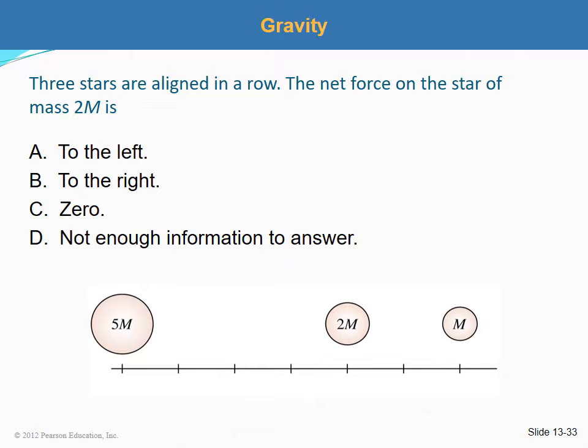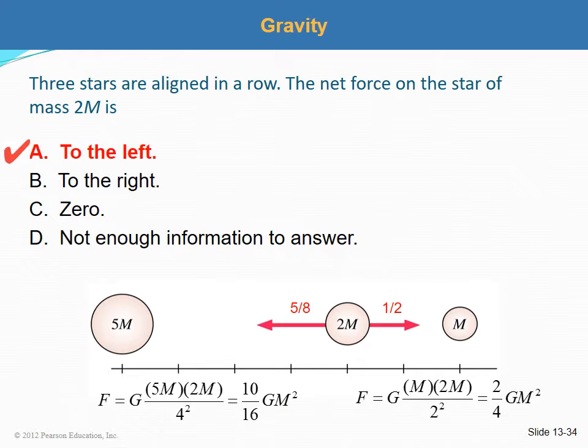Three stars are aligned in a row. The net force on the star of mass 2m is to the left, to the right, 0, not enough information to answer. Answer is A, to the left. The force of the 5-mass star on the 2-mass star is larger than the force of the 1-mass star, so the net force will be to the left.